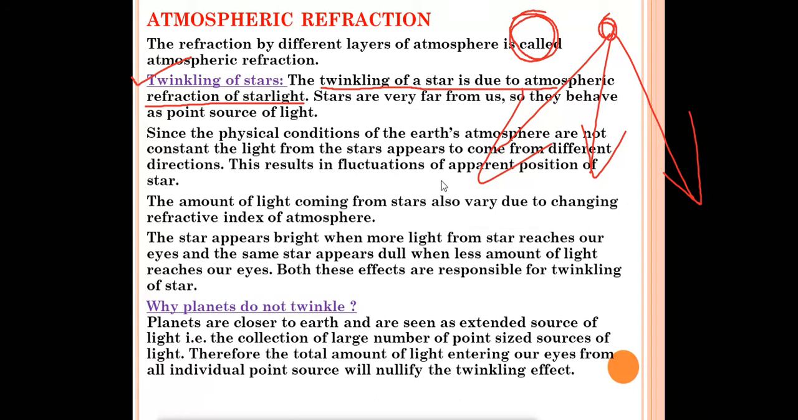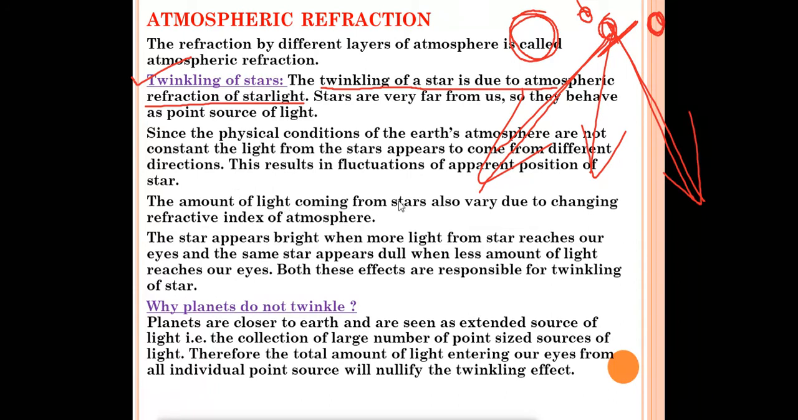This results in fluctuations of the apparent position of the star. Because of the changing directions of the light, we cannot locate the star in a fixed position. Suppose the light is coming from here, we can say the star is over there. Because of the different directions of light, the apparent position of the star is seen. Apparent means not its actual position, but a different position of the star.